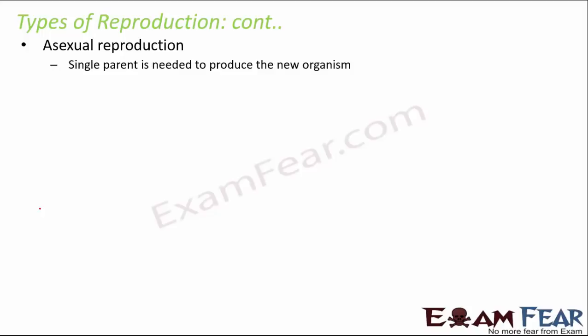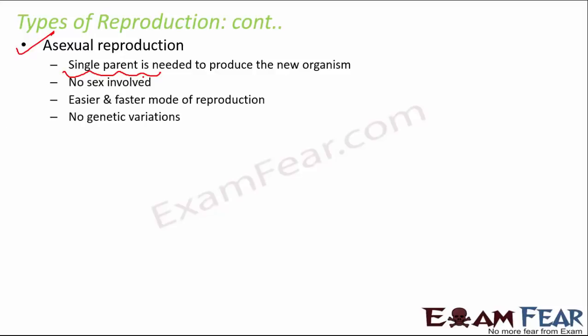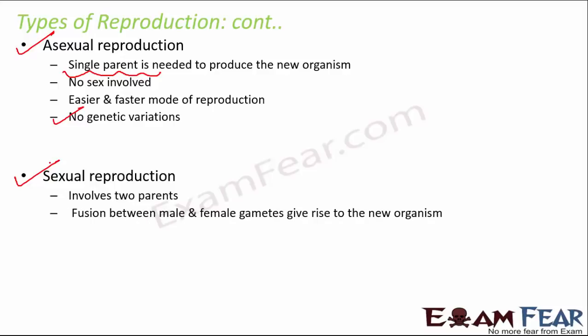So these are the 2 modes of reproduction, as we know. So asexual reproduction means you need a single parent to produce a new organism. So you basically do not need a mother and a father. Just one organism can give rise to new organisms. In this case, there is no sex involved. This is an easier and faster mode of reproduction, and there are no genetic variations involved. So in this case, what happens is the new organism that is formed is an identical copy of the parent organism.